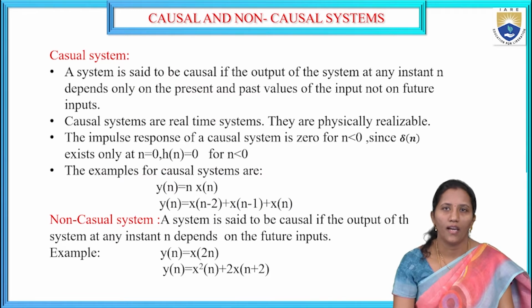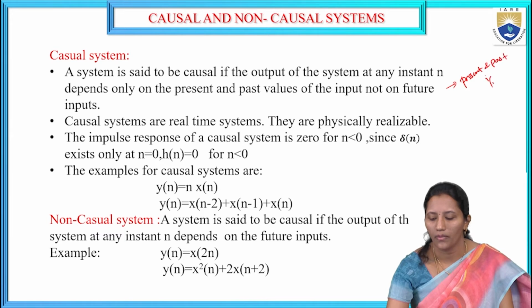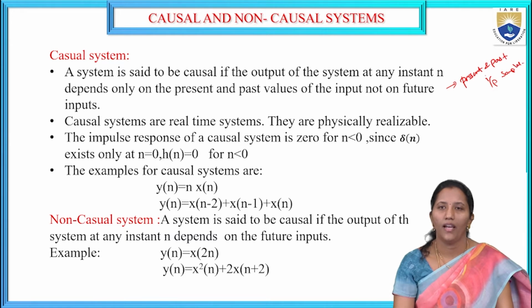Then what are causal and non-causal systems? Causal system. A system is said to be causal if the output of the system at any instant n depends only on the present as well as past input values only. It will not depend on the future input samples. So the causal system depends on the present and past input sample values, and it will not depend on the future inputs. Then the system is called the causal system.